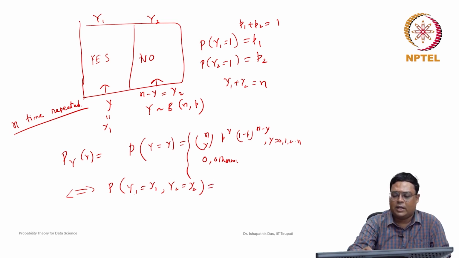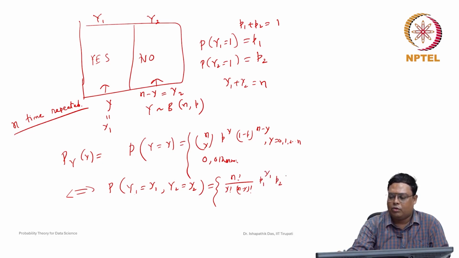So this probability is nothing but the same as we were talking about earlier: the random variable Y taking the value y. So this is now nCy. How do we represent it? This is n factorial over y factorial, n minus y factorial, and p to the power y. So p becomes p1 and this is y1; 1 minus p becomes p2, and the whole to the power n minus y is y2. Whenever y1 and y2 can be any value between 0 to n, and y1 plus y2 has to be equal to n, otherwise 0.